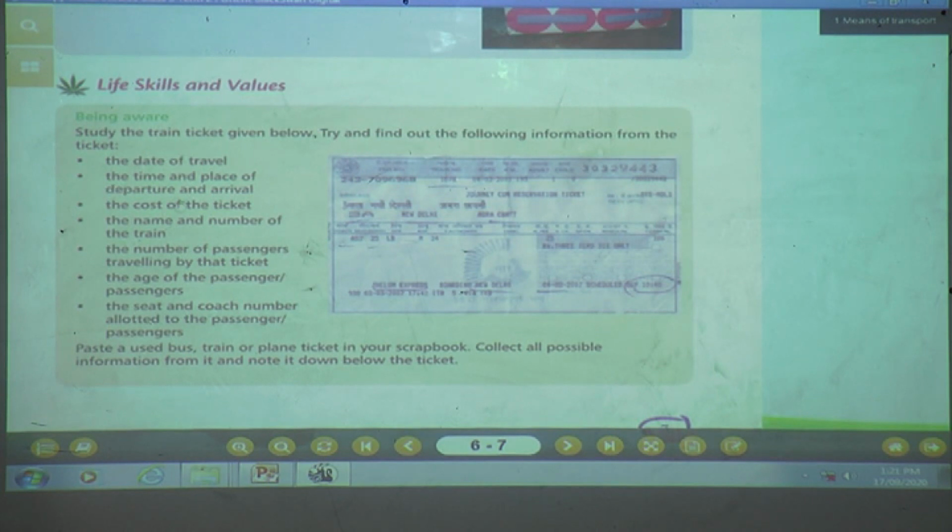Yes, children, what you are going to see, you are going to tell your parents: show me the train ticket, whichever you have available. Then what are you going to see in this? The date of travel, the time and place of departure and arrival, where it is written.